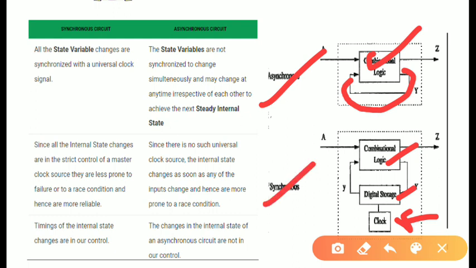So this is all about synchronous and asynchronous circuits, and this is the completion of unit 4. We will start unit 5 in the next video. Okay, thank you.